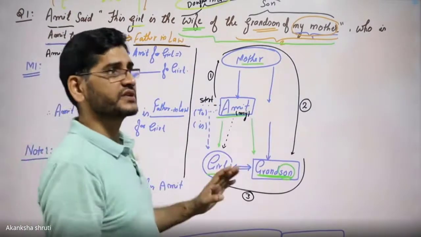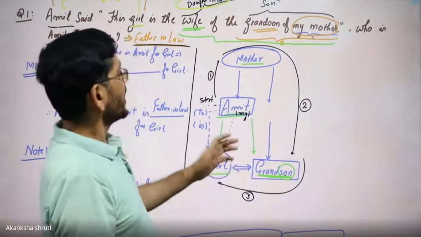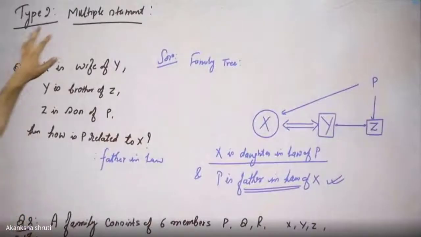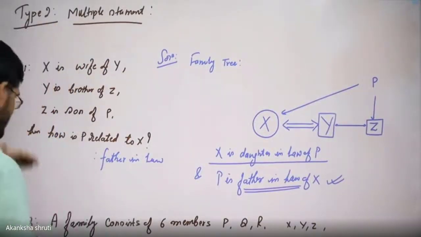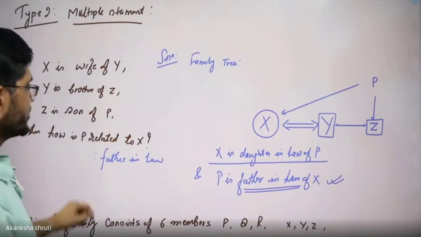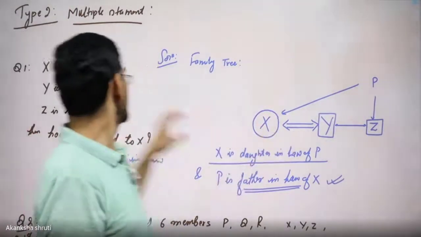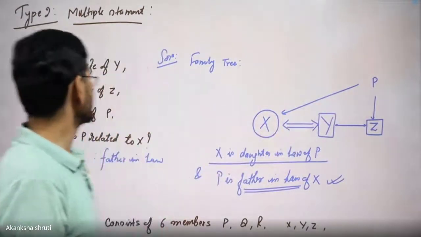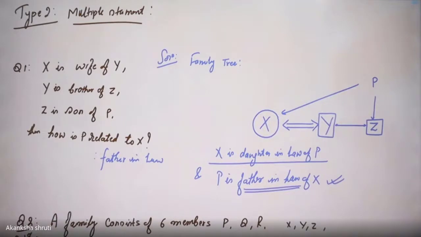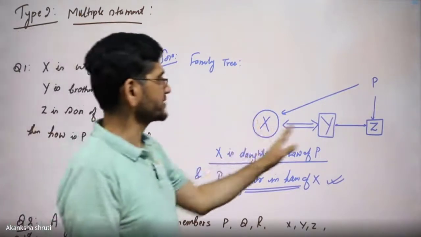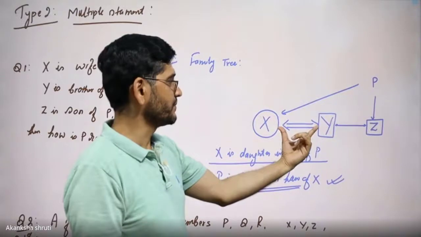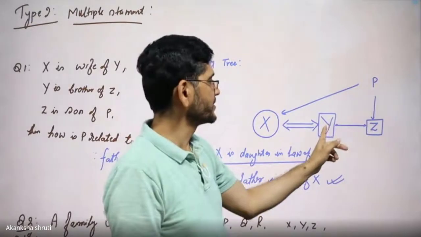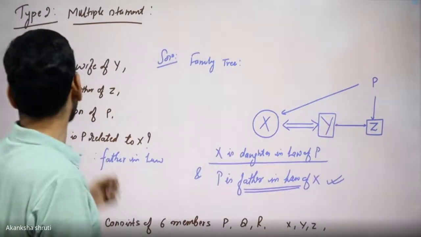So this is the first category of question. Afterward, we will go for the second category. And the second category, multiple statements are given like it is shown here. And the second category also, draw the family tree by considering each of these small statement, observe the relation. Let us consider the first one. X is wife of Y. So X is drawn wife of Y with the double arrow. Then Y is brother of Z. So Z become brother of Y, that we have connected in the parallel.